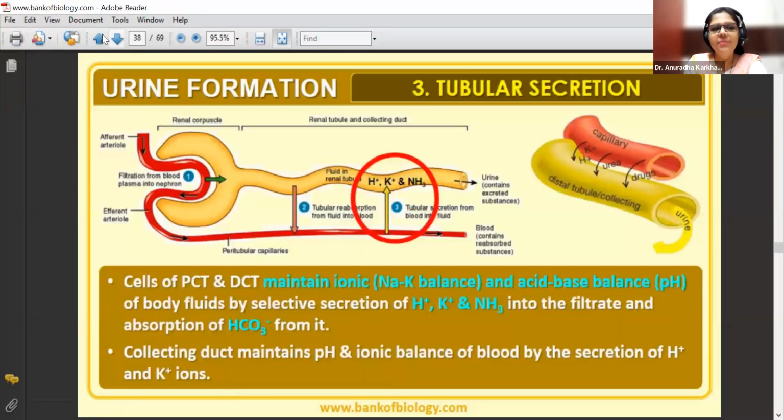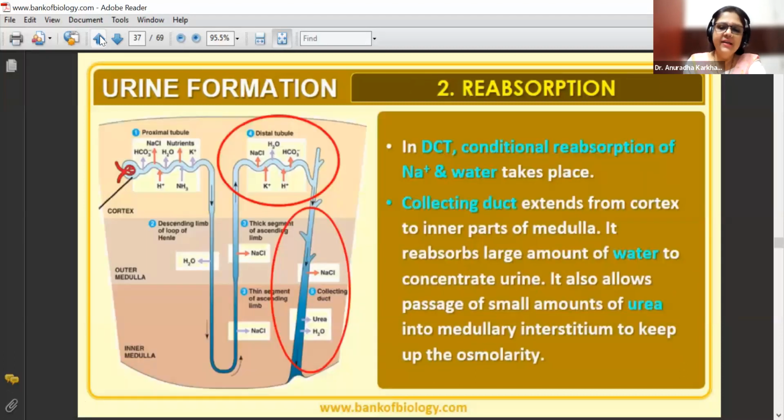Okay. Tubular secretion, we will not see today. Tubular secretion onwards we'll see in the next class. So out of the 3 processes of urine formation, we have completed 2 processes: glomerular filtration and reabsorption. Okay, so almost 5:30. So I'll stop for today and we'll continue in the next class to understand the third part, that is going to be your tubular secretions. Okay.